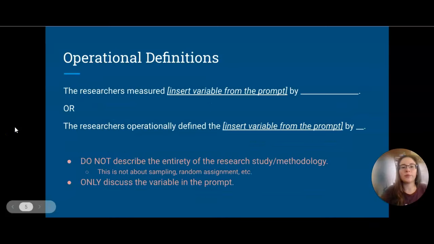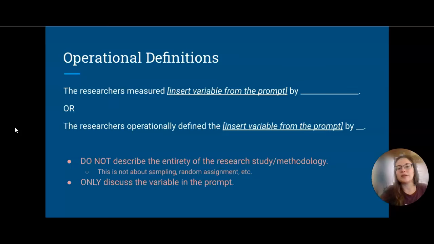For the operational definition point, you do need to talk about the variable that they have given you. A lot of times I'm seeing that they are planting more than one variable and operationally defining them, and they want to see if you can stay focused and see not just about defining any operational definition, but of the one in question. So, in this, make sure that you are addressing the variable from the prompt by restating the variable from the prompt in your answer.